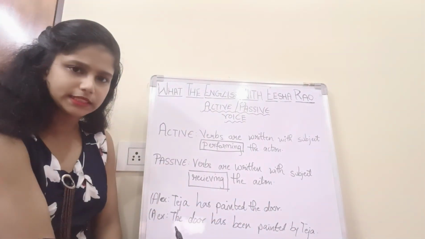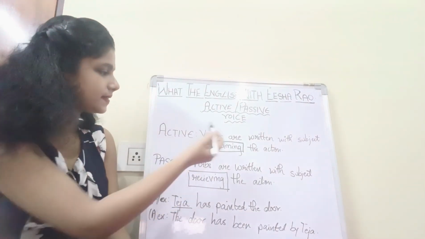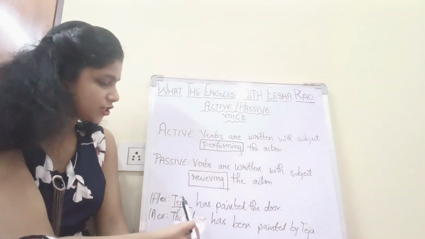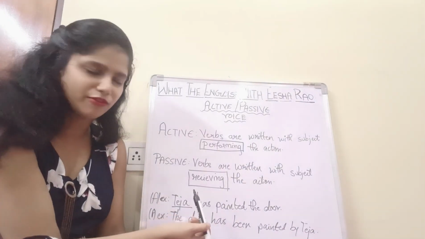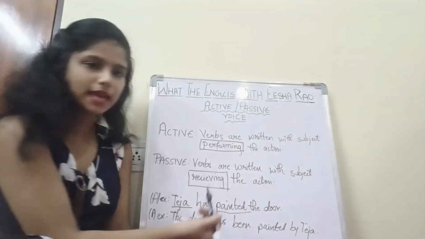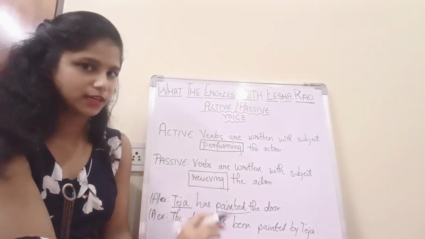What is the subject in here? Teja is the subject. Now it says the subject should perform the action. That means Teja should perform some action. Now what action is Teja performing? Has painted the door. Painting is the action that Teja is performing. So that is called an active voice.